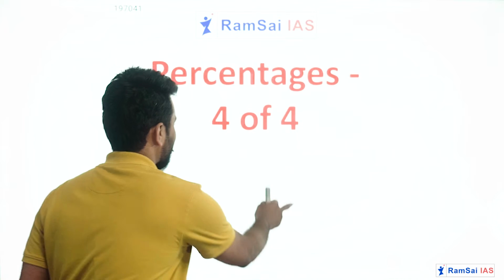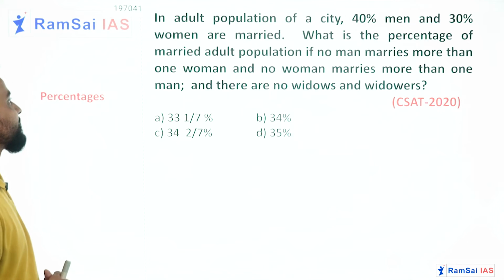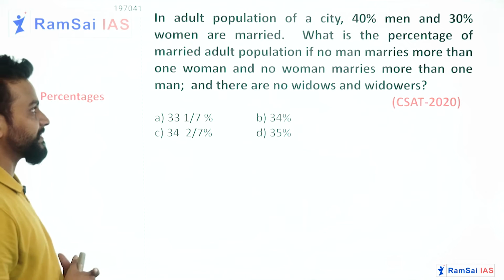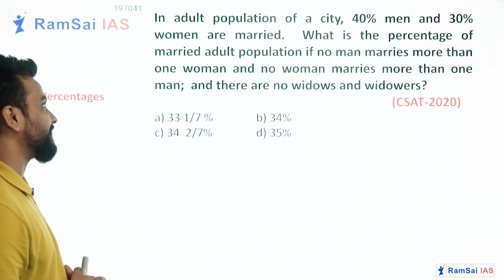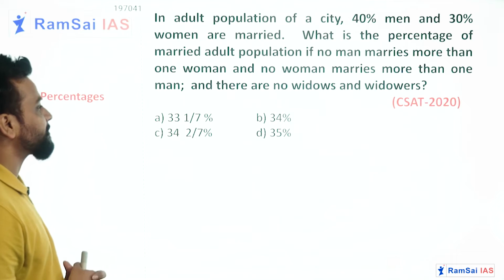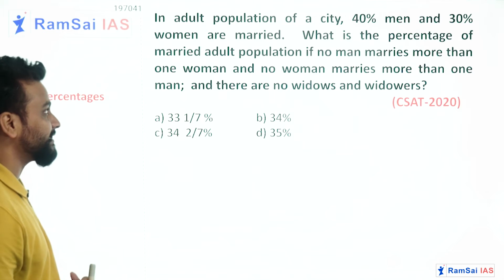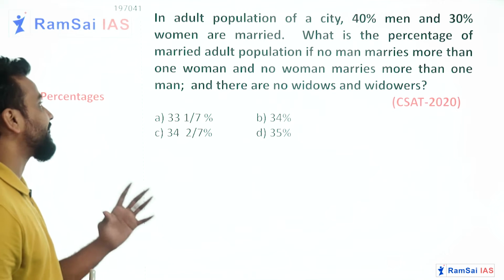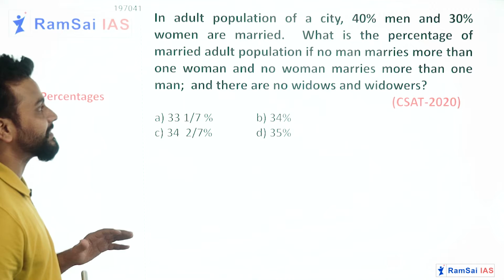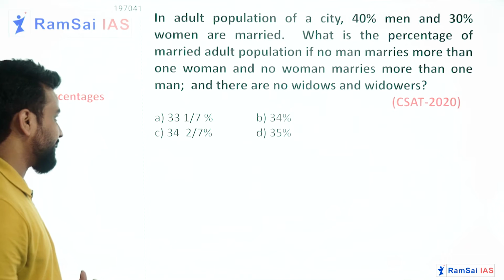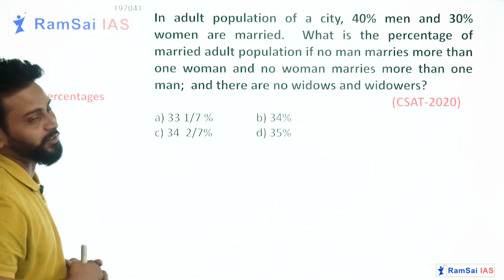Read the first problem here. In the adult population of a city, 40% men and 30% women are married. What is the percentage of married adult population if no man marries more than one woman and no woman marries more than one man, and there are no widows and widowers?